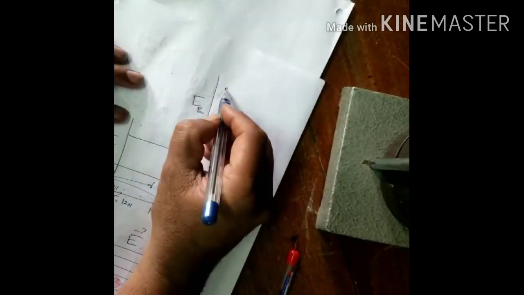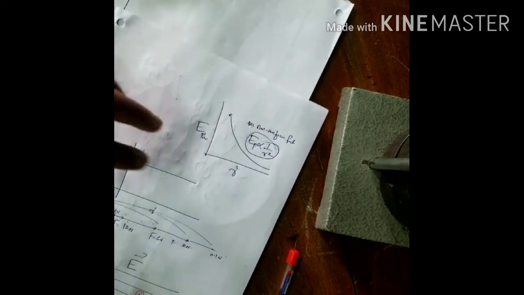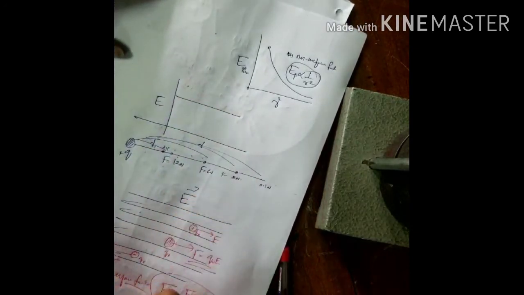In such a case, as R increases, the electric field due to the point charge decreases. Here it is more. As you go away from this, it will be like this. This is a non-uniform field. Therefore, E at that point is inversely proportional to R square. This derivation we have done already. What is the electric field? Uniform electric field, non-uniform electric field.